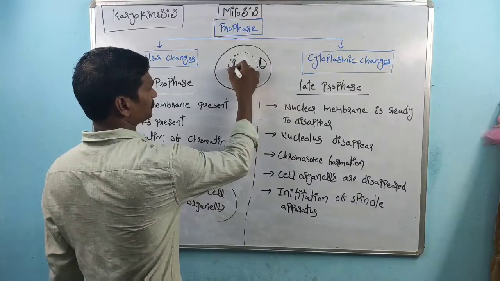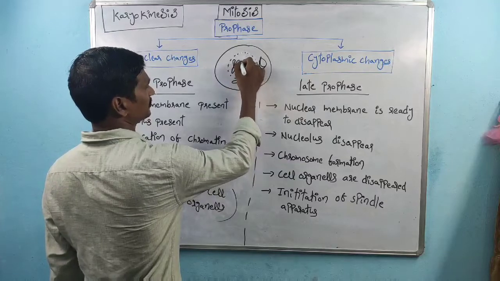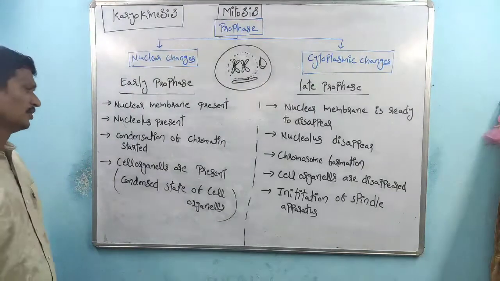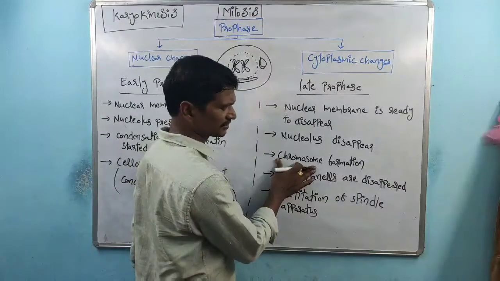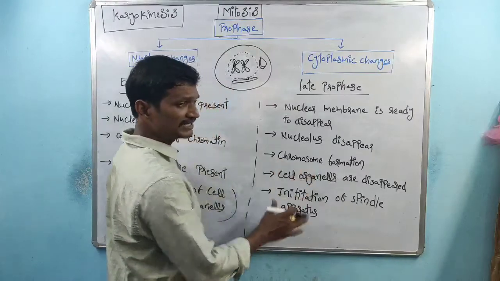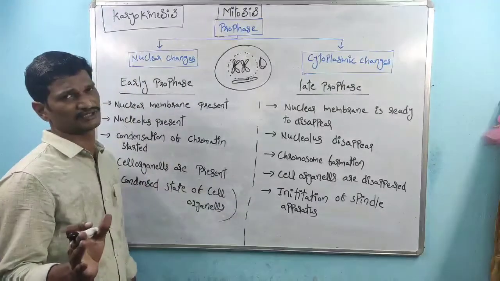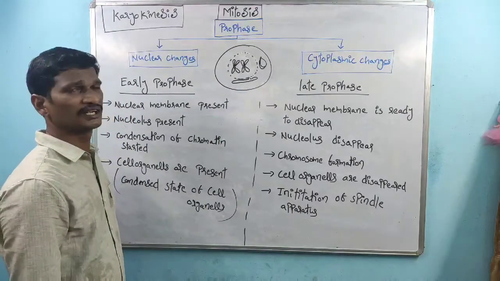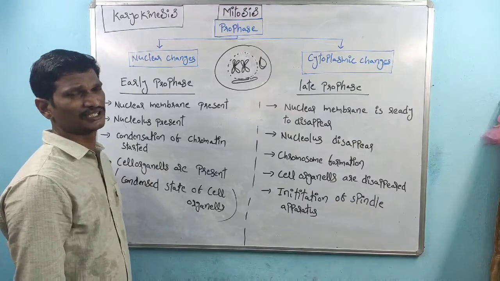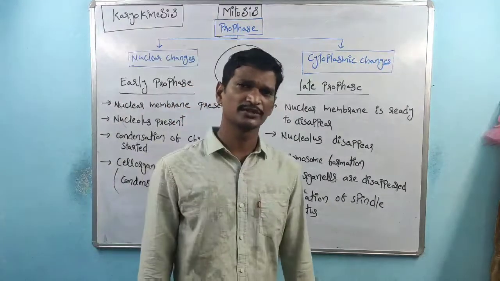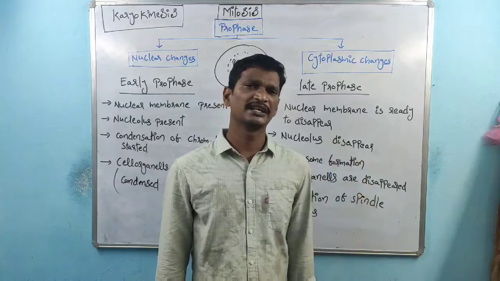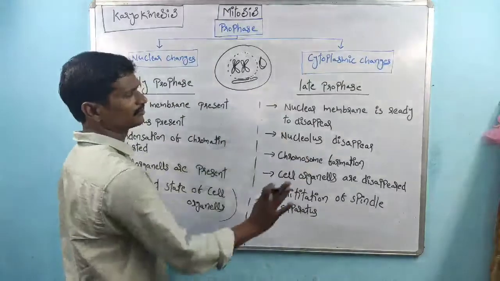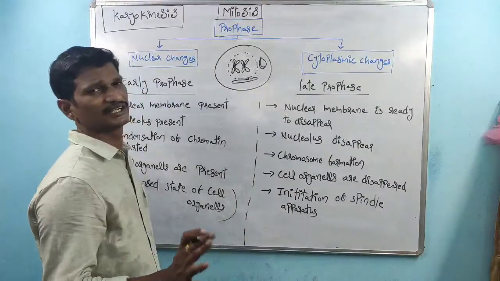So chromosome formation takes place, and remember, complete condensation of chromosomes does not take place. Chromosomes are formed, but they are not completely condensed structures. The complete condensation of chromosomes takes place in metaphase.